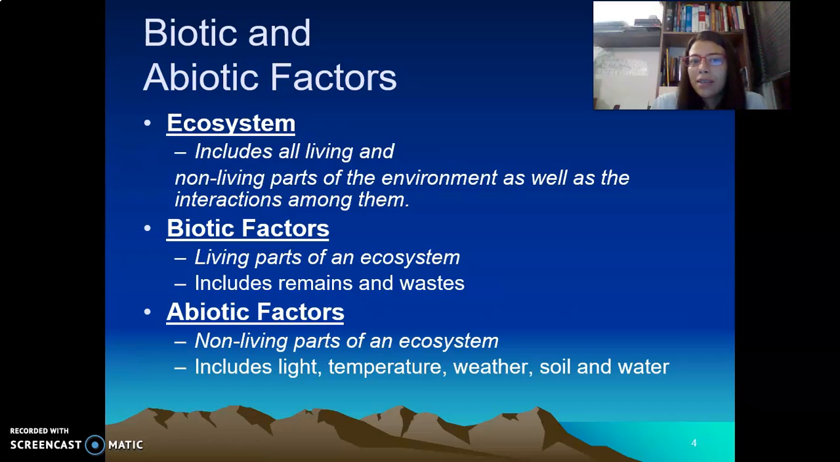The ecosystem is a place in the environment that includes living and non-living things and the interactions among them. Ecosystems contain two essential factors: the biotic factors, which are the living parts of the ecosystem, including remains and wastes, and the abiotic factors, the non-living parts of an ecosystem, including light, temperature, weather, soil, and water.